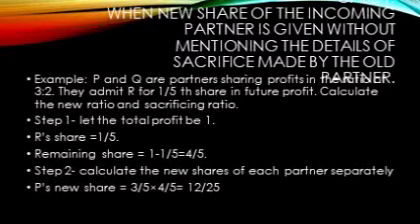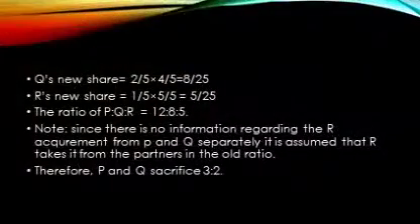In the second step, we need to calculate the new share of each partner separately. So let us find P's new share. P's new share is equal to 3/5 into the remaining share 4/5. When we multiply it, we get 12/25. Q's new share is equal to 2/5 into the remaining share 4/5, and we get 8/25.